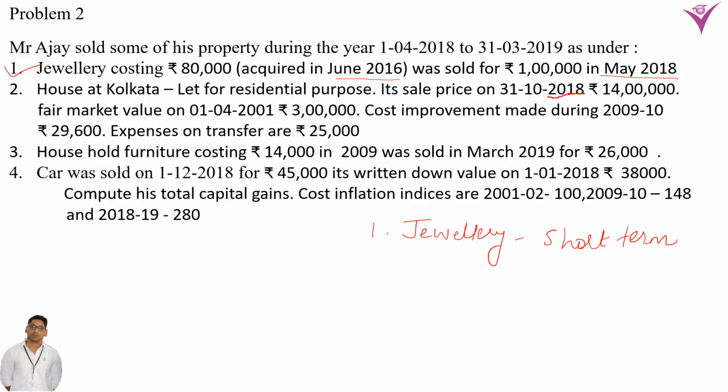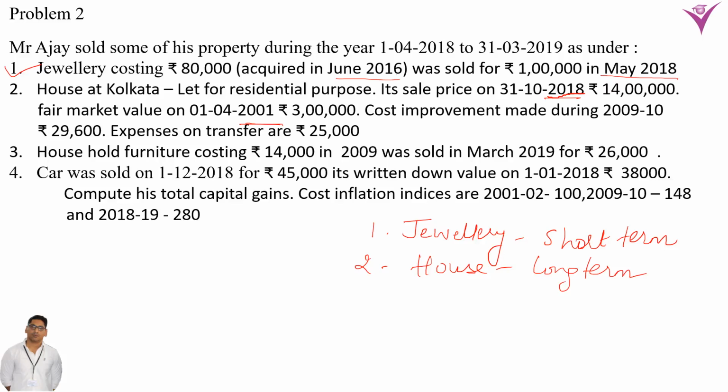Fair market value on 2001 and sold in 2018, means it is a long term capital asset. House, long term. Short term and long term is decided according to the period for which the asset is held by the assessee. Now cost of improvement made during 2009-10 is 29,600, and expenses on transfer are 25,000.